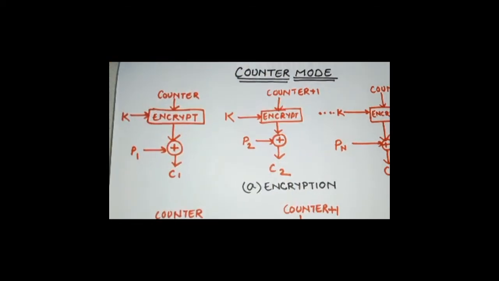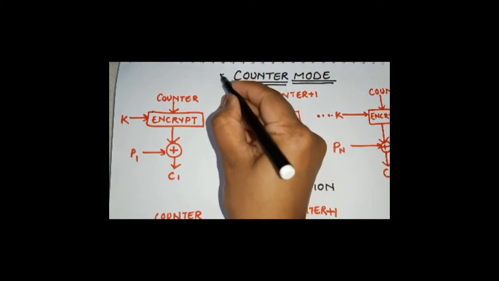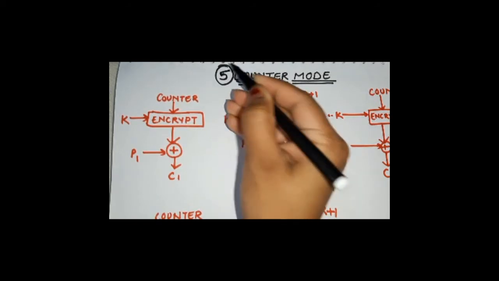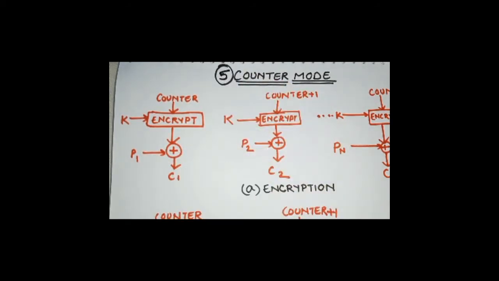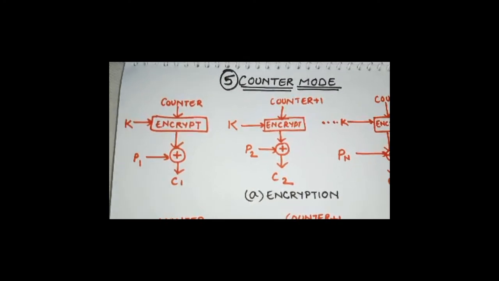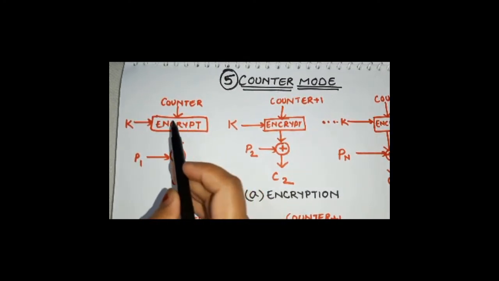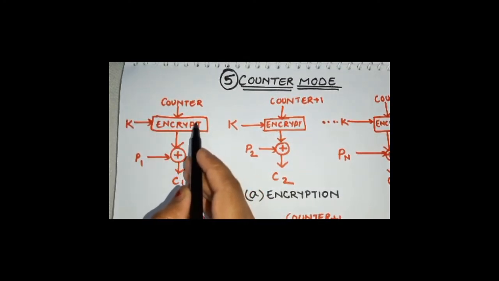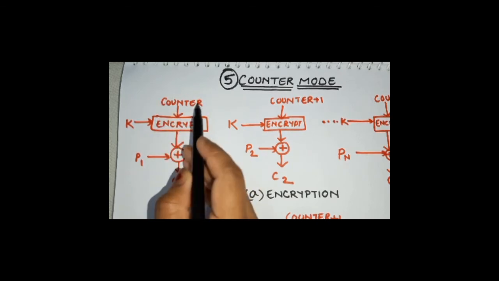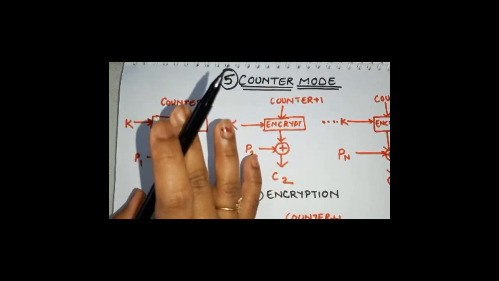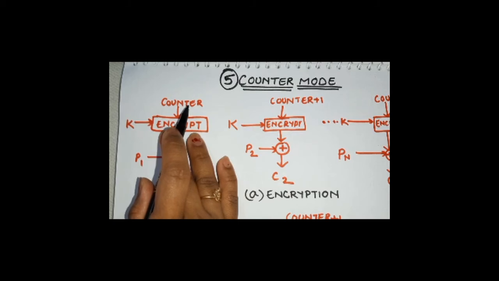The fifth and the last mode of operation is the counter mode of operation. Typically the counter is initialized to some value and then incremented by 1 for each subsequent block. To be more specific, for encryption we are using a counter value, which is initialized to any value initially.